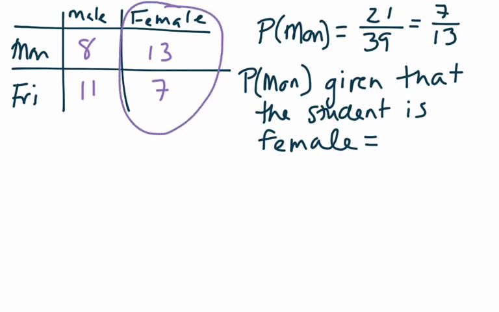So we're only looking at female students. There were 20 girls who responded to this poll. Of those 20 girls, 13 of them replied that they preferred Monday off. And so the probability of that happening would be 13 out of 20 because you're only looking at the female students. Take a moment, just think through how that's phrased because you will hear that a lot.